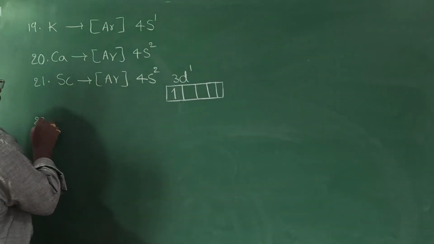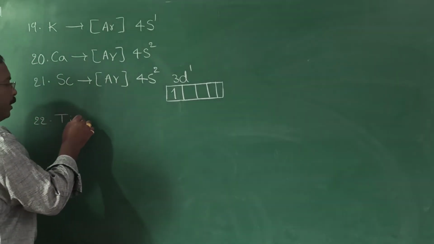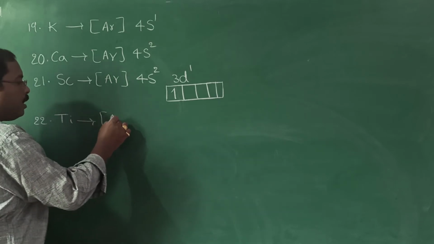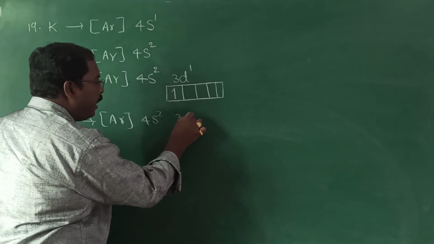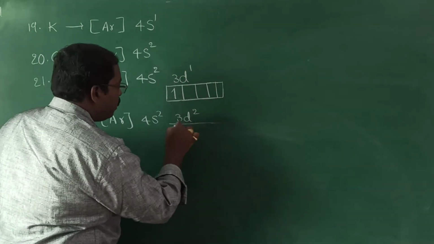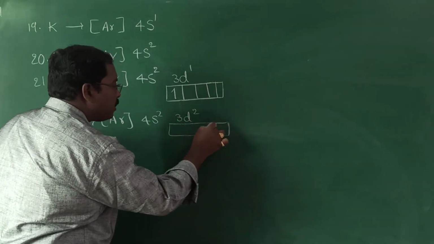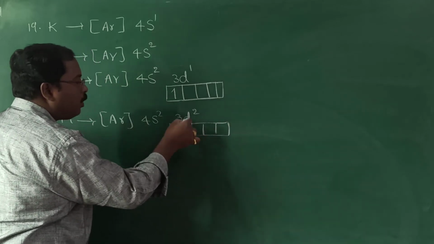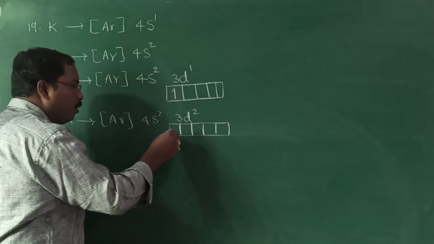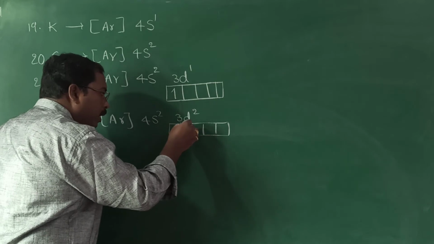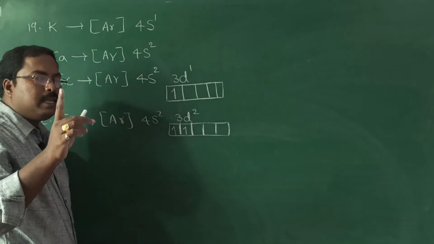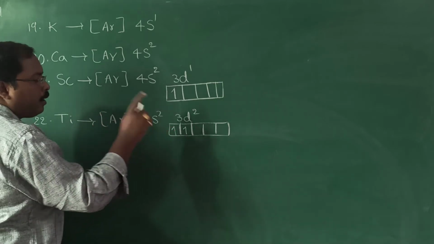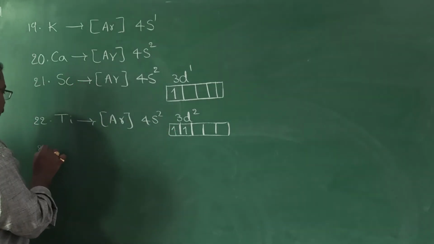Now next, titanium. So argon 4s2, 3d2. So how to write the 2 electrons? Can we write the 2 electrons as one pair? No. According to Hund's rule, first all these orbitals should be filled with a single electron in clockwise direction.